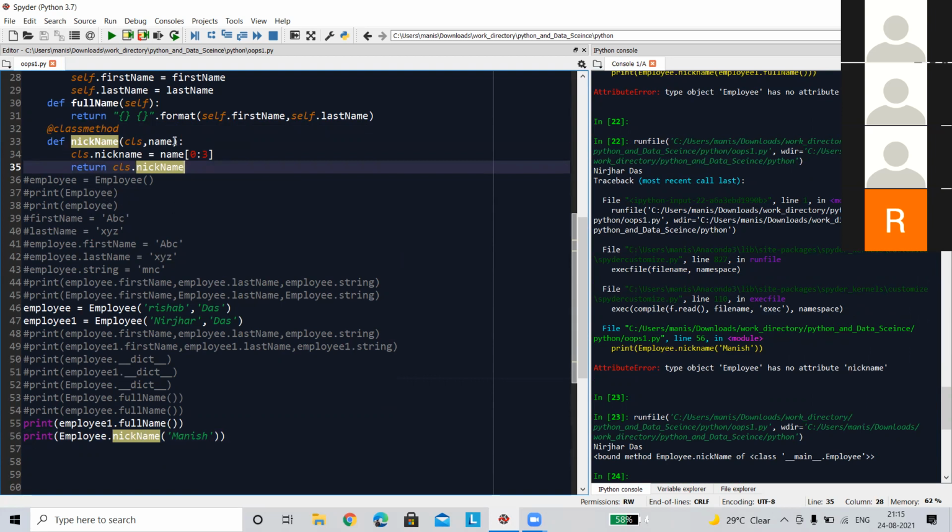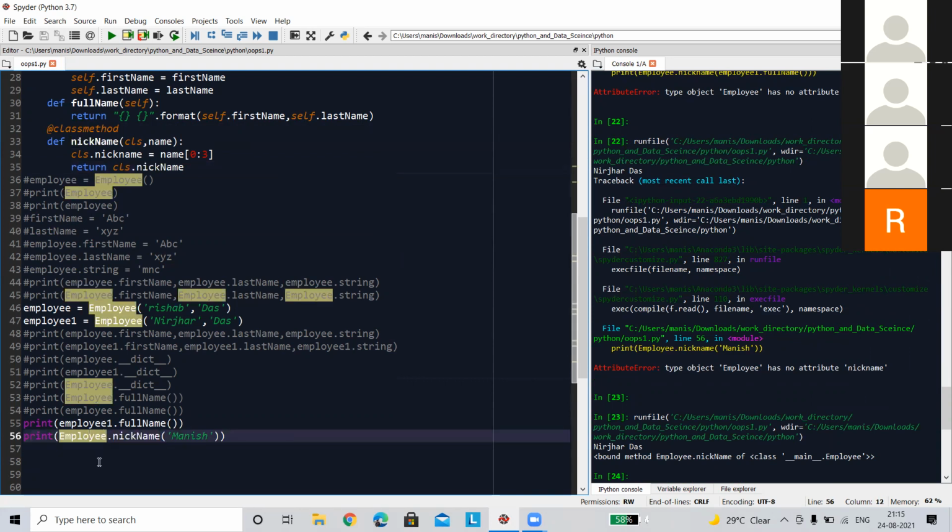So this method is called, and now this class method is not bounded by the object. It is bounded by the class. That's why you can directly call it using the class. That is why we are getting the error in the previous way. But here, see, we are getting basically nothing but the references.